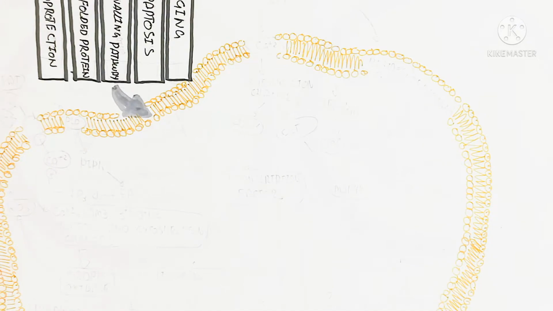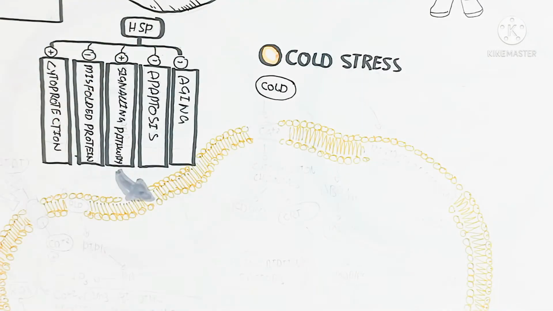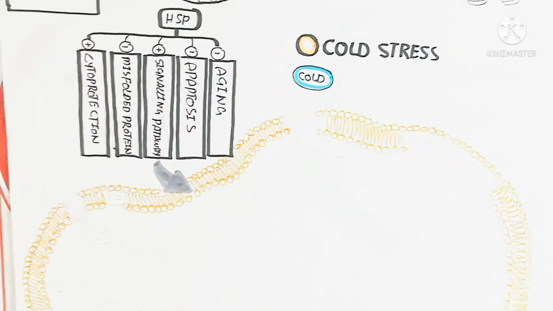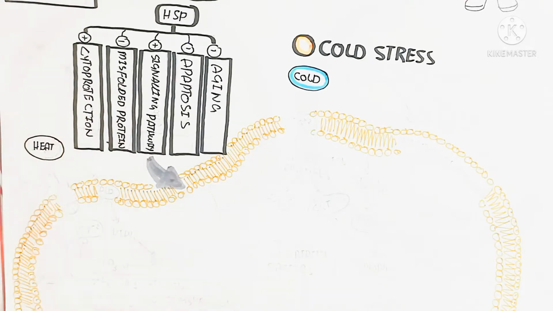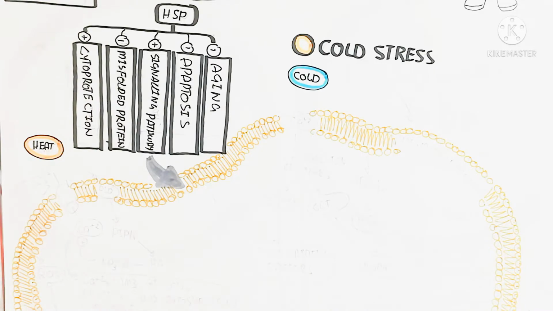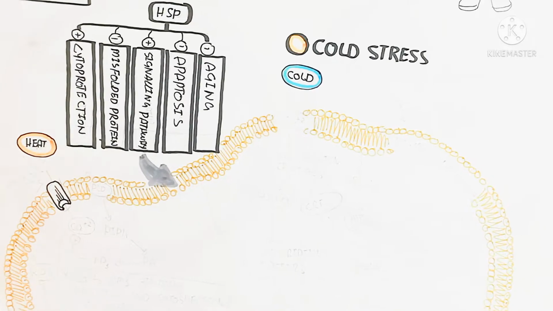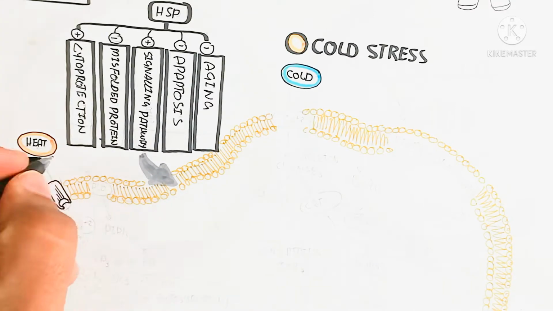So how is it possible to decrease aging? Let's begin to understand, because aging is very crucial to leading to apoptosis. Here is the heat and cold, the heat stress and cold stress. The two types of stress can be mainly more heat, for example 50 degrees Celsius, and more cold weather, for example minus 4 degrees Celsius, which affect the cell.